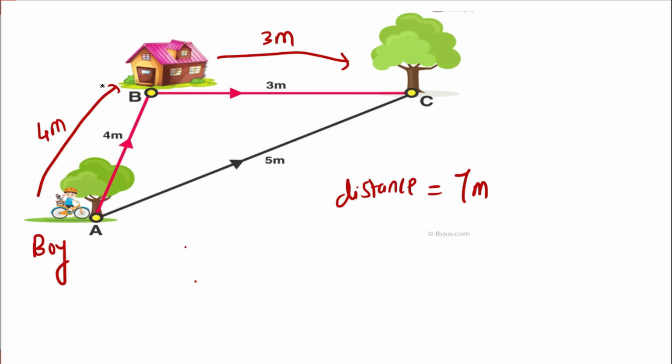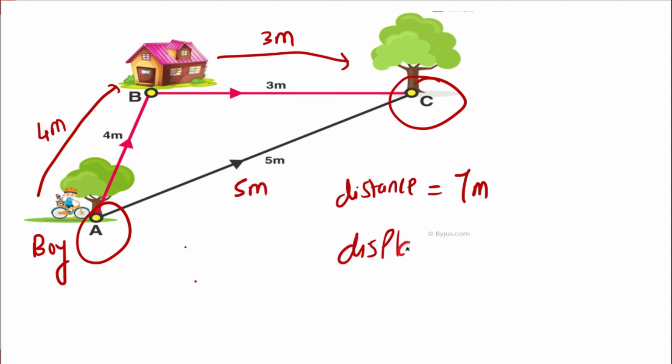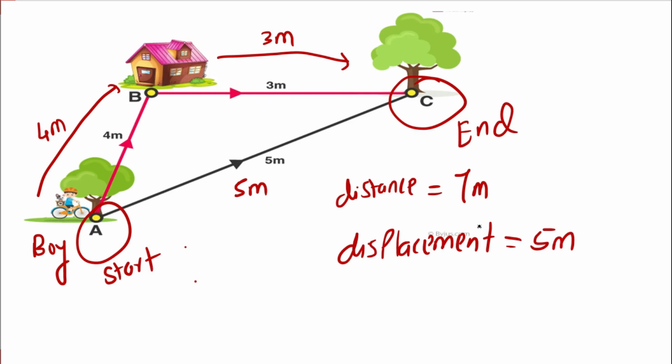Or you can say the total path traveled. But if I'm considering the distance between the starting point and the finishing point, it is just 5 meters. So that is called displacement. उसको हम बोलते हैं displacement. The shortest distance between the starting point, this is your start, and this is your end. So the shortest distance between the starting point and ending point is displacement. In this case it is 5 meters.